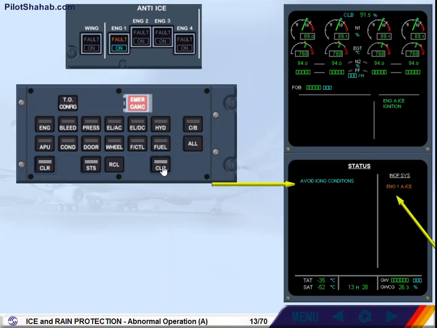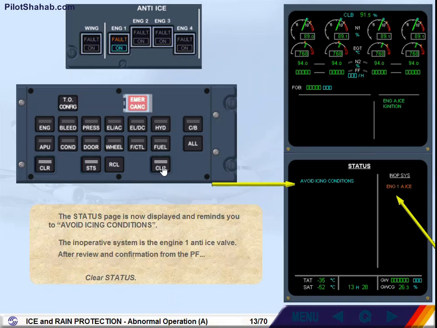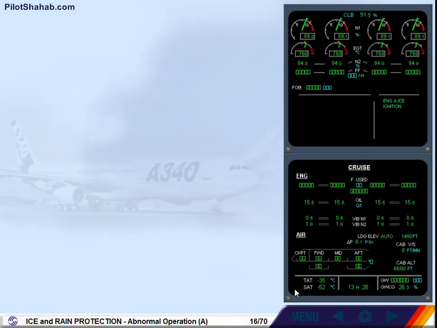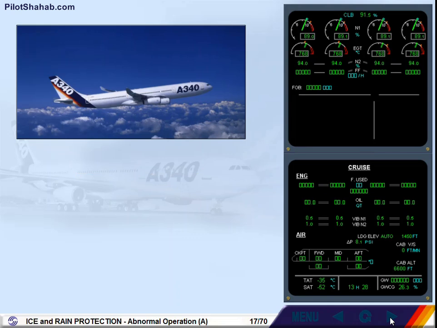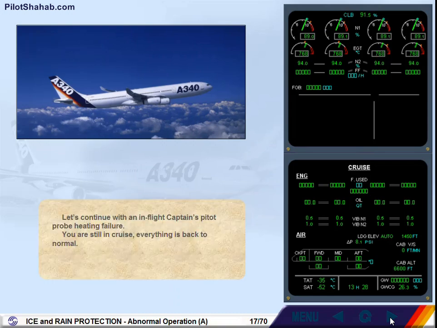The inoperative system is the Engine 1 anti-ice valve. After review and confirmation from the pilot flying, click No. ECAM action completed. Let's continue with an in-flight captain's pitot probe heating failure. You are still in cruise, everything is back to normal. Click on the forward arrow to activate the failure.